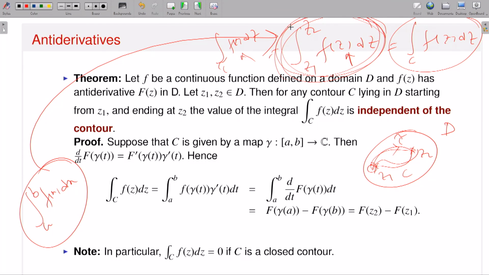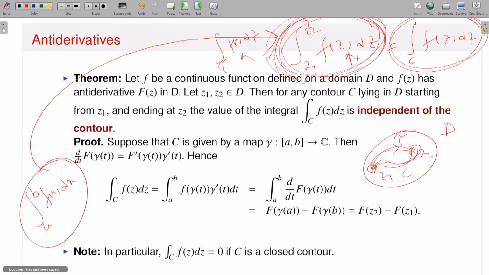So the definition is that whenever I say this object, Z1 to Z2 of f(z) dz, by my definition, take some contour from Z1 to Z2 and calculate this contour integration. Do not worry about which contour I should take, because whatever contour you take, as long as it starts from Z1 and ends at Z2, you will get the same value. So this is independent of the choice of the contour, therefore the definition is perfectly alright.